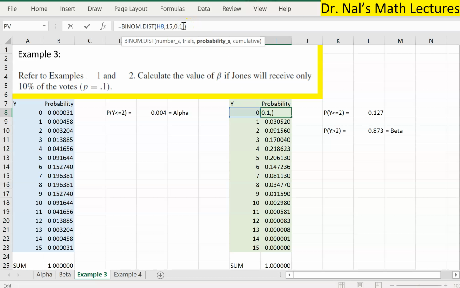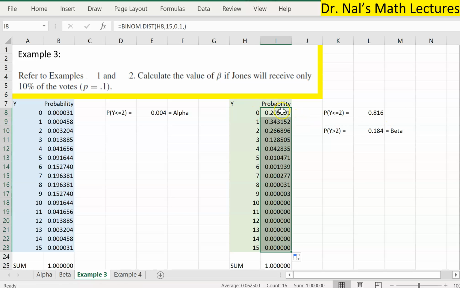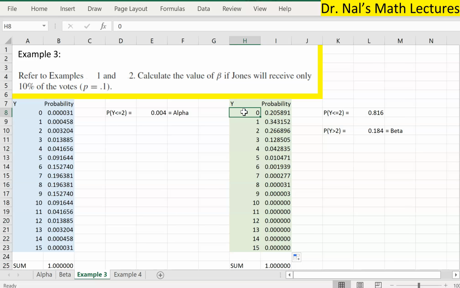So if the true probability of Jones winning is only 10%, then it's very likely that y will be either 0 or 1 or 2, and then 3 or higher is even less likely, right? If the probability that any randomly selected voter will vote for Jones is only 10% in reality, what is the likelihood that if you randomly select 15 people, 10 of them will vote for Jones? Extremely unlikely. I mean, almost zero probability.